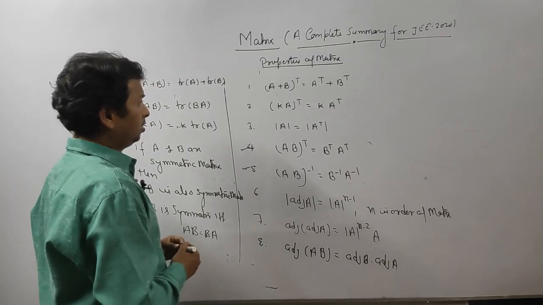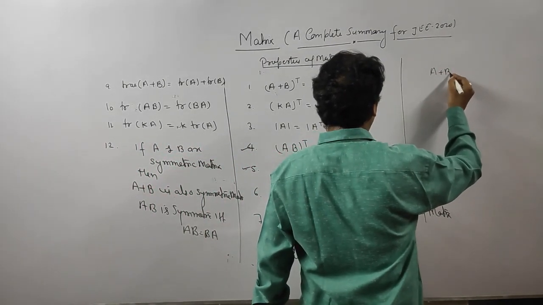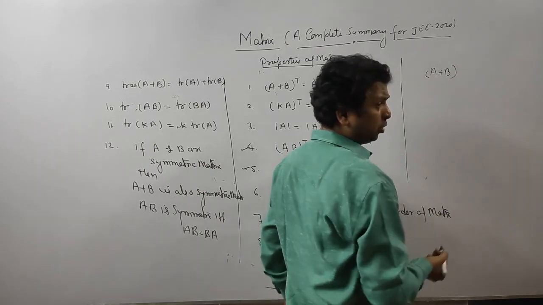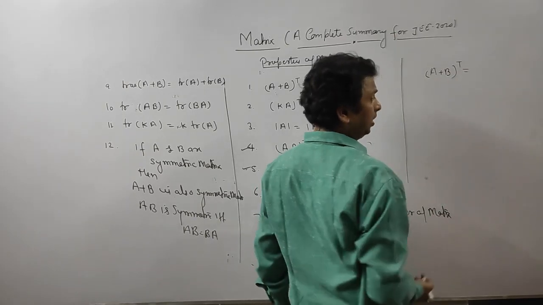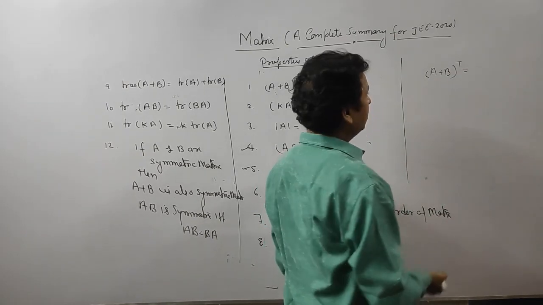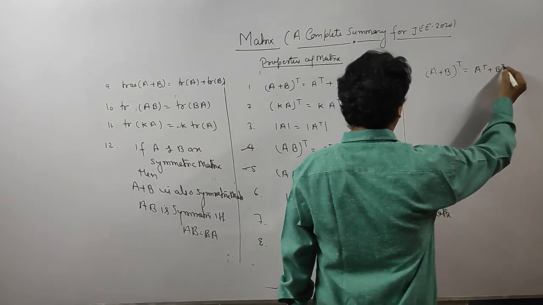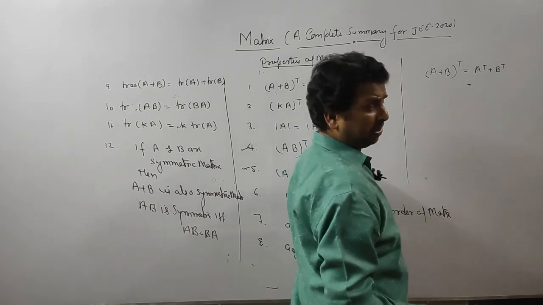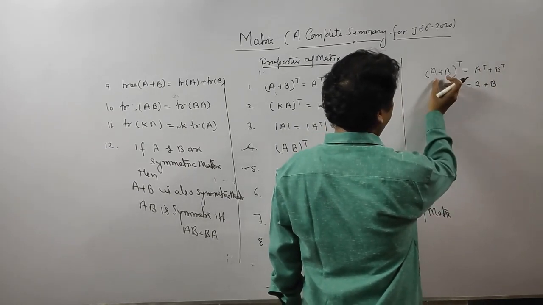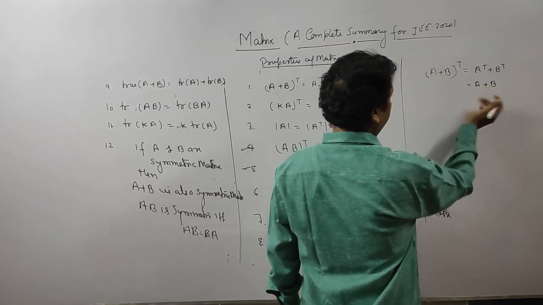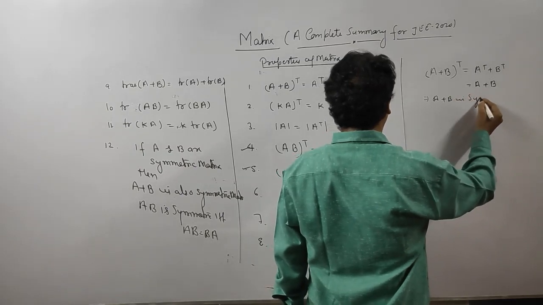I will write here A plus B, we want to check. So how do we check whether it is symmetric or not? Just put the transpose of A plus B. If it comes A plus B only, then we say yes, it is symmetric. So what is (A plus B) transpose? A transpose plus B transpose, and because A is given symmetric, A transpose is A and B transpose is B. So now you see (A plus B) transpose is A plus B. It means A plus B is symmetric.